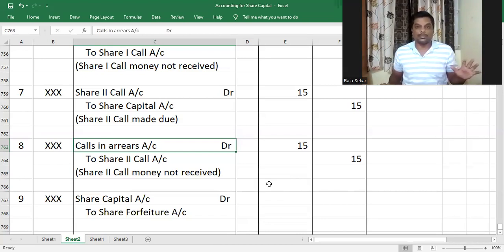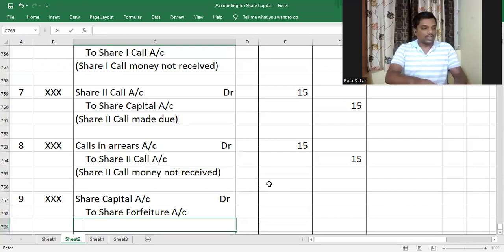So the calls in arrears account is debited. But the calls in arrears account is an asset account. That is why it was debited. Why is it an asset? He has not paid till now, but the company still has a right to receive that money from him. Am I right or not, my dear children? So till the time he forfeited the shares, it was in calls in arrears account, but that is also an asset which signifies that it is in delay, but still the company has the right to receive money from him. But now what happens, my dear children? I forfeited the shares. Do you think he'll come and pay the calls in arrears now? He won't pay the remaining amount that is in arrears. Am I right or not, my dear children? So that calls in arrears asset is not an asset for me anymore. That asset is decreasing. And when an asset decreases, what are you supposed to do? You got to credit, right?